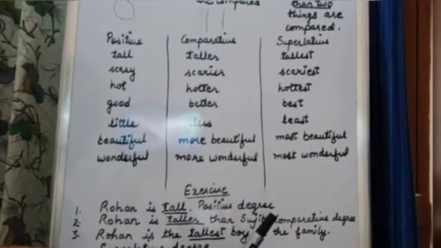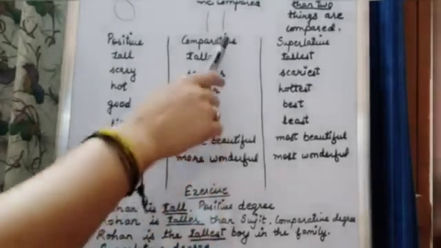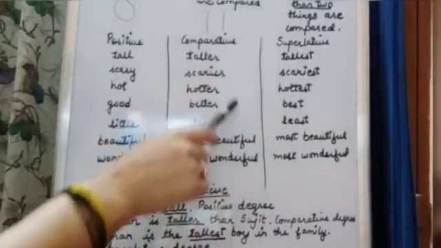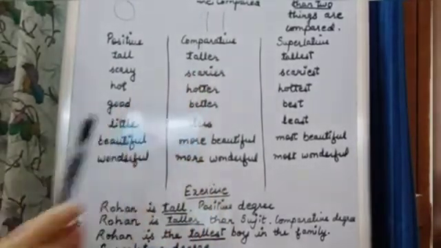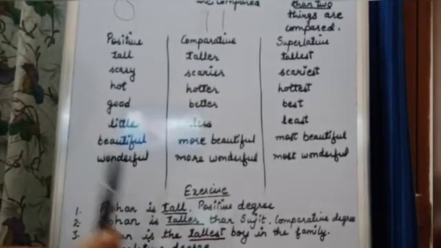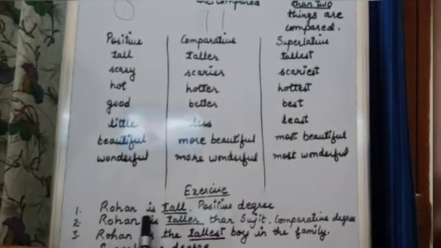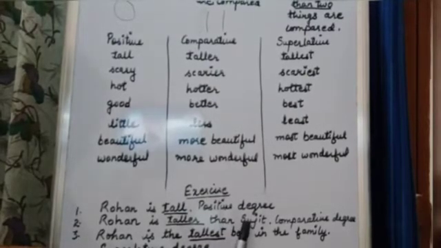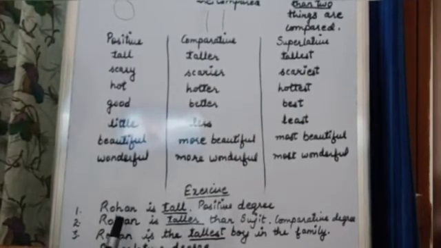Also class, one more hint. Whenever you see the word than, T-H-A-N, at that time you will use this column, which is the comparative degree. Okay. So, Rohan is taller than Sujit. So, I have compared 2 persons. Now, let's do the third point.